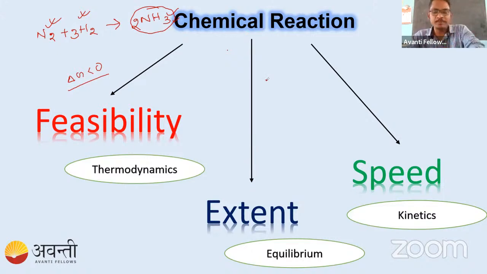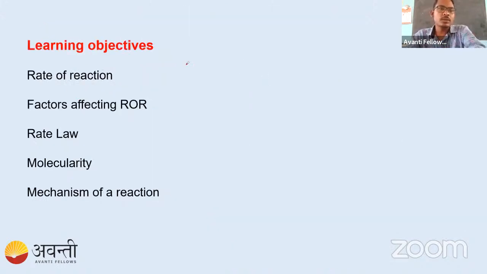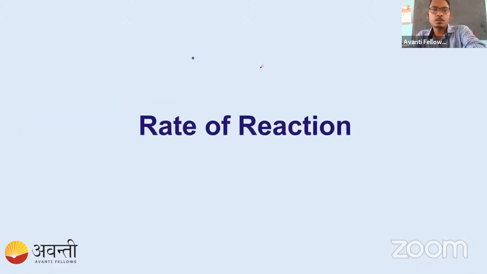And solve some problems. In this chapter, today we are going to discuss the rate of the reaction, factors affecting the rate of reaction, rate law, molecularity. Tomorrow, in the next class, we will discuss these three. But today we will discuss these two things: rate of the reaction and factors affecting the rate of the reaction. So let's see one by one. Rate of the reaction means speed of the reaction.